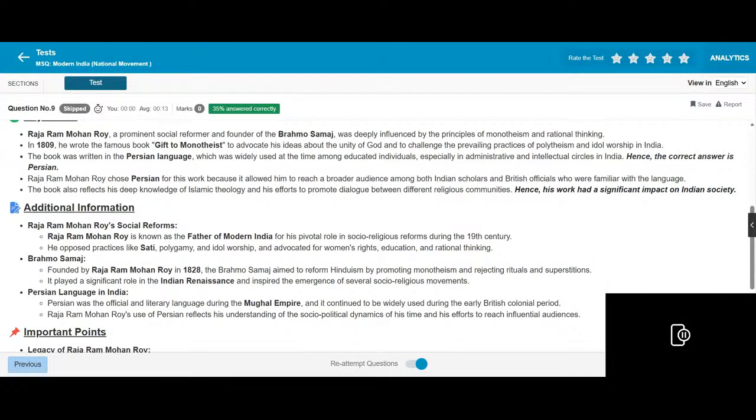It was read among the educated, university, and administrative classes in India. Raja Ram Mohan Roy chose Persian for this work because it allowed him to reach a wider audience among both Indian scholars and the British. The book also reflects his deep knowledge of Islamic theories and religious communities. Raja Ram Mohan Roy's social reforms.